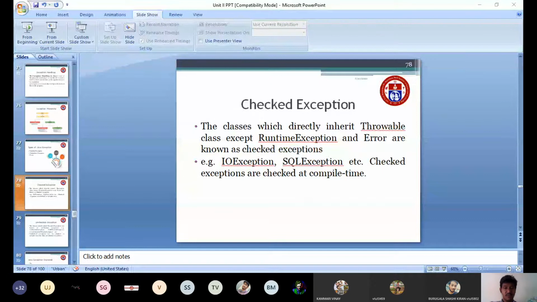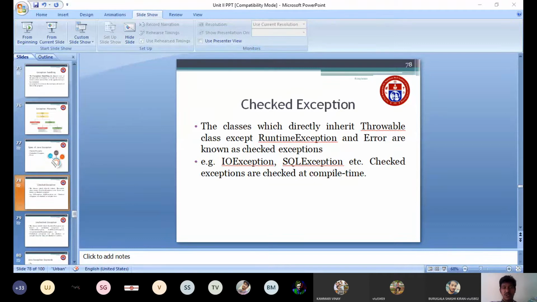First one, checked exception. What does checked exception mean? Classes which directly inherit the Throwable class, except RuntimeException and Error, are known as checked exceptions. In your class itself, we can directly inherit the Throwable class. I will tell what is meant by throws and those keywords in the later part.